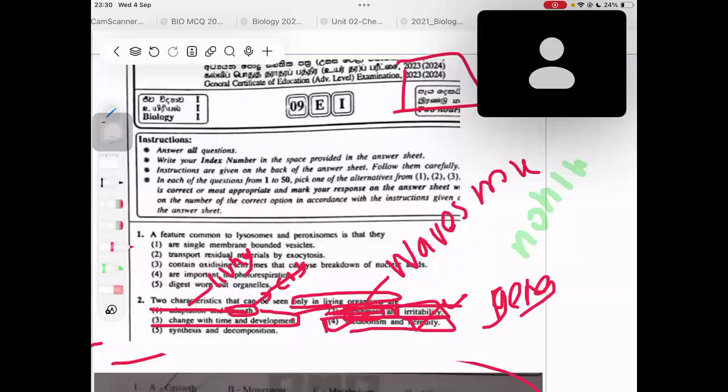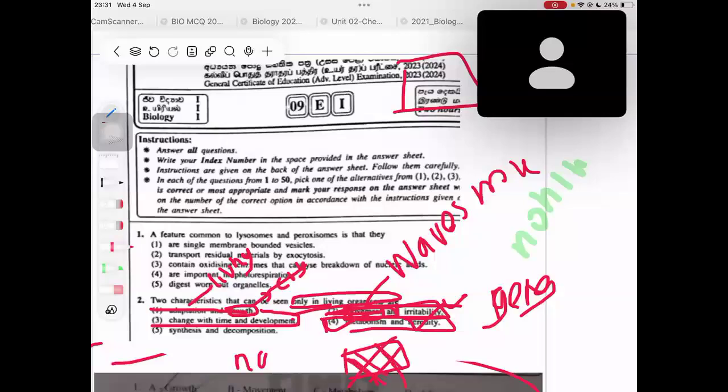Fifth one, synthesis and decomposition. Right? Even I think non-living things can also produce stuff, right? Non-living things can also produce stuff. And when it comes to decomposition, even non-living things decompose. If you take a paper, it will decompose even after taking years, right?